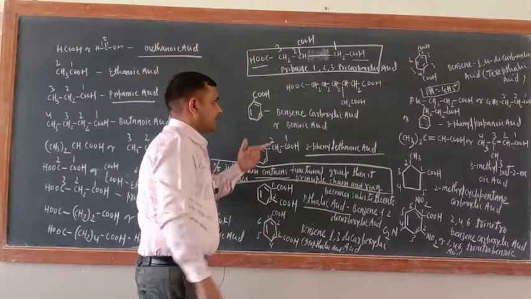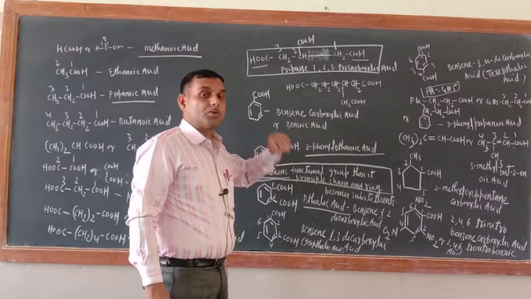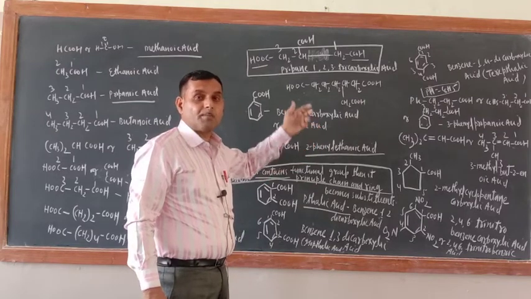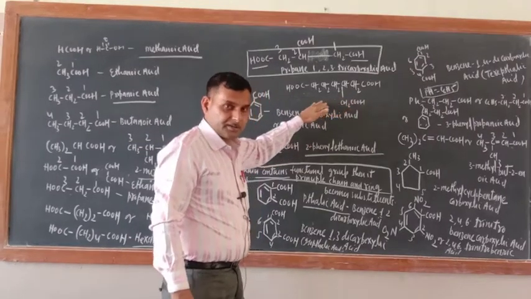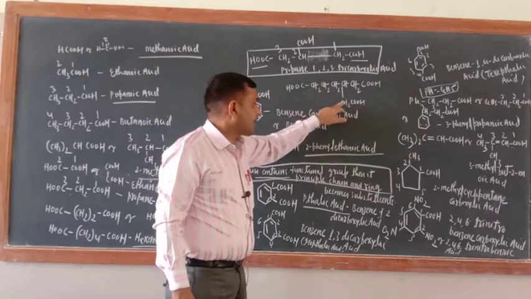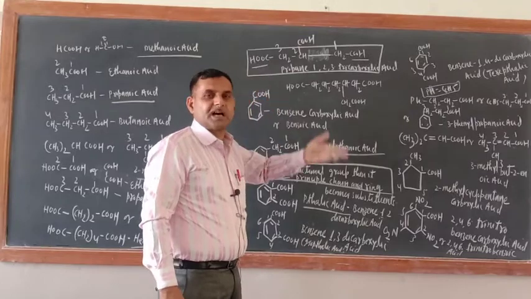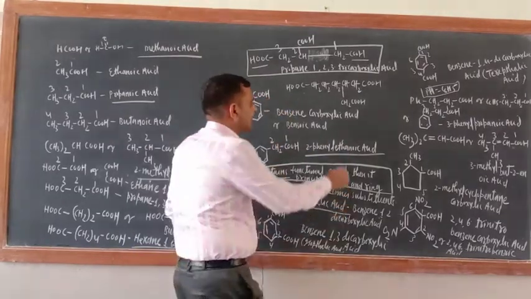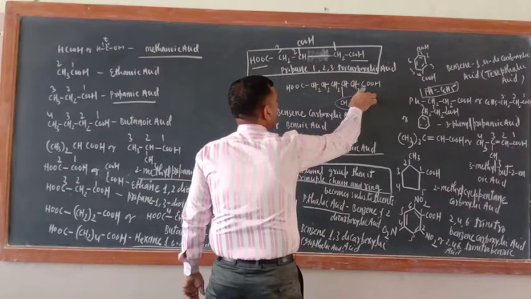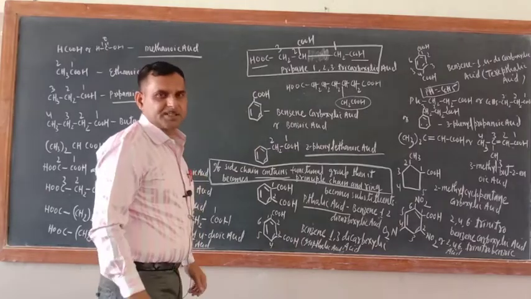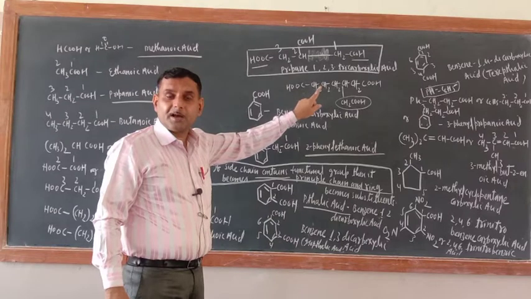Now just see, the opposite of this one, suppose more than 2 similar carbon containing functional groups are bonded with the chain, but 2 are in the straight chain. 2 are bonded with the straight chain, but the third one is bonded with the side chain. So this rule will not be applied. The earlier rule will be applied. Now this will be treated as a substituent. Okay, and now these 2 carbon atoms will be included in the principal chain.